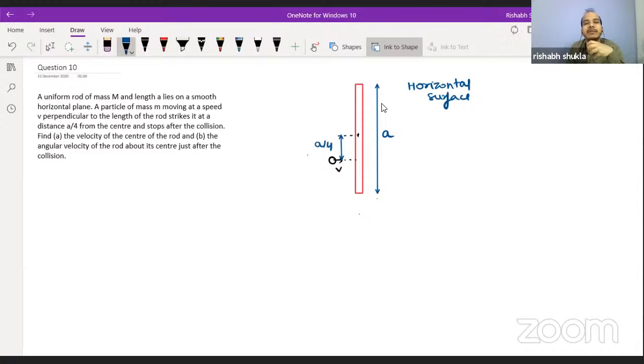Find the velocity of the center of the rod. Second, the angular velocity of the rod about its center just after the collision.